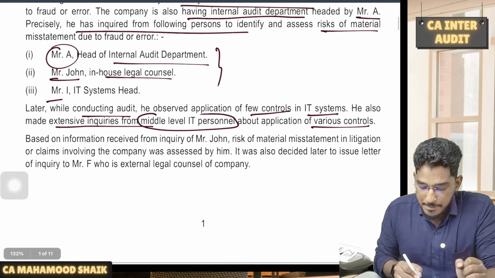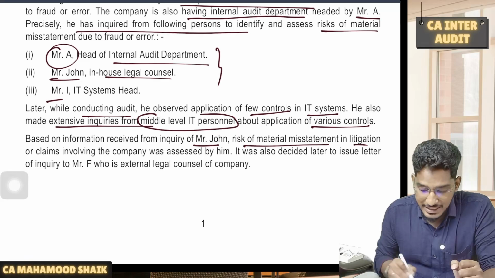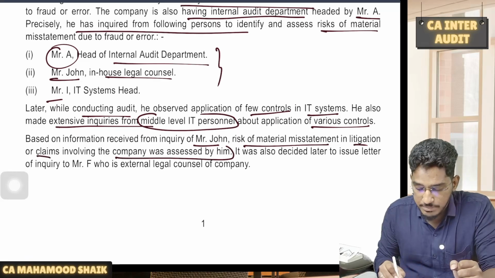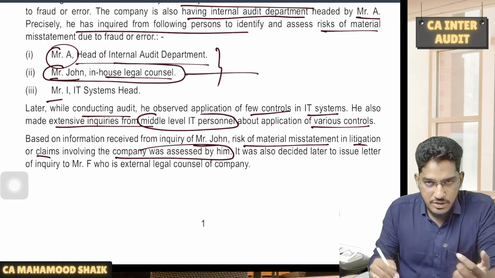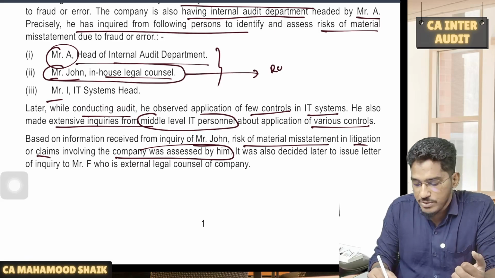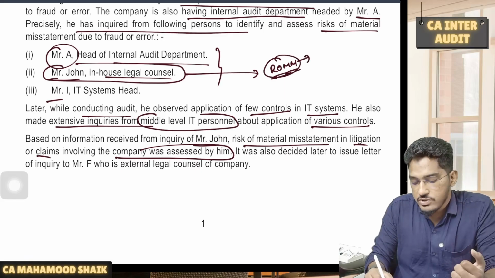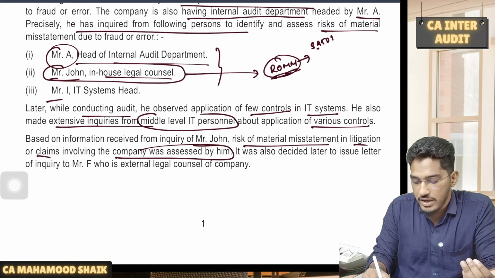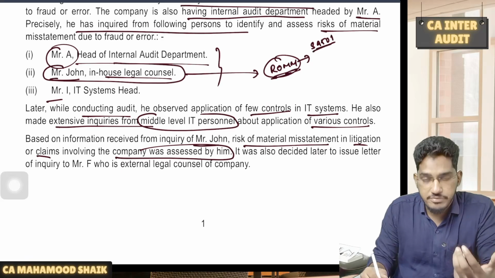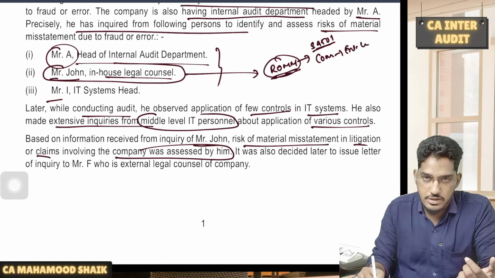Based on information received from the inquiry of Mr. John, the risk of material misstatement in litigations or claims involving the company was assessed by him. He did the inquiry with Mr. John, who is the in-house legal counsel. By doing that inquiry, he was able to identify some risk of material misstatement. As we all are aware, if you identify risk of material misstatement regarding litigations and claims, then we have SA 580 (SEP'25), which says that you need to perform further audit procedures by communicating with the entity's external legal counsel.